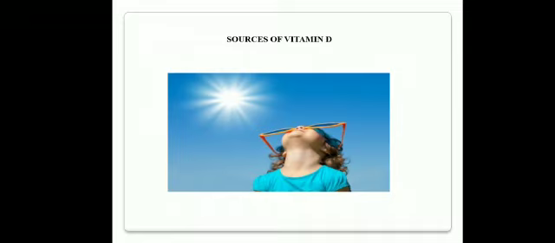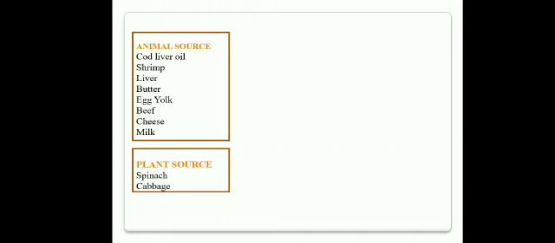The endogenous source of vitamin D is sunlight, particularly ultraviolet B type of rays. The exogenous source of vitamin D of animal origin are cod liver oil, shrimp, liver, butter, egg yolk, beef, cheese and milk. The exogenous source of vitamin D of plant source are spinach and cabbage.